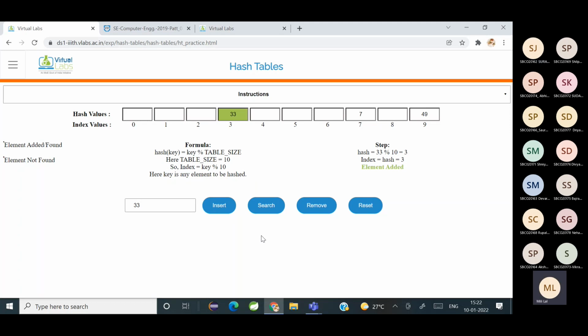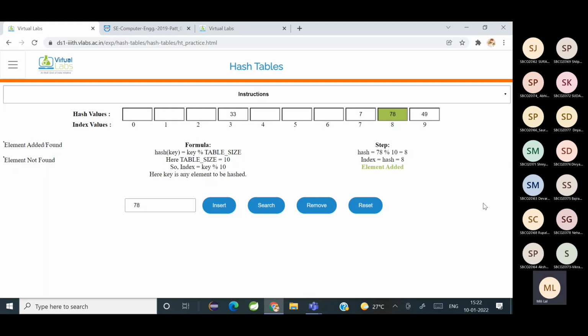Okay. Now suppose I want to search an element. Suppose I insert, say, 78. Now I want to search 49.